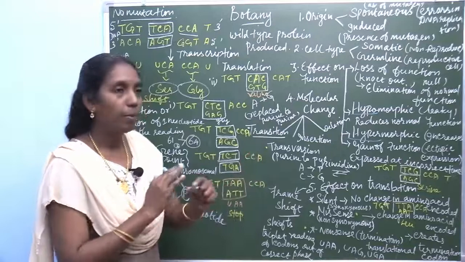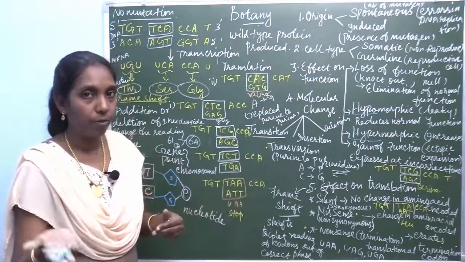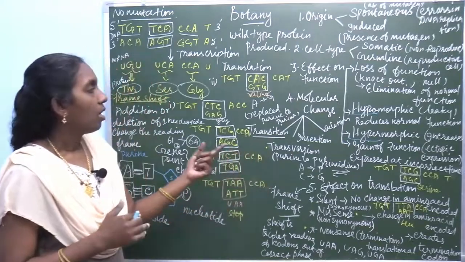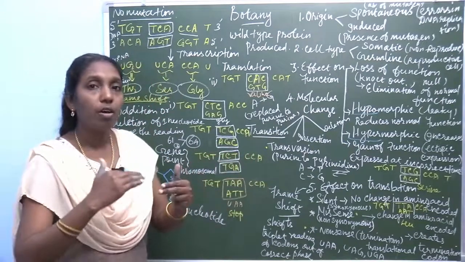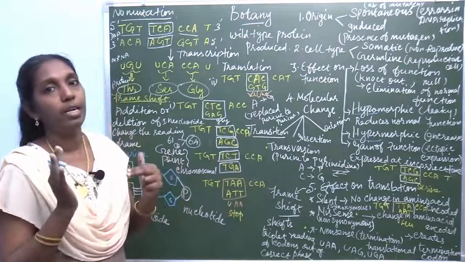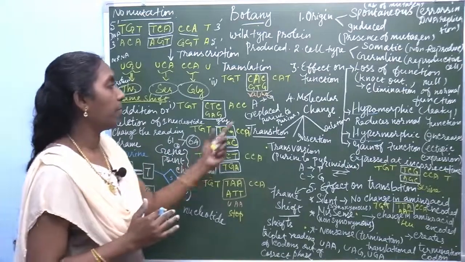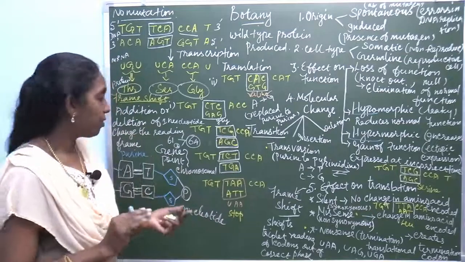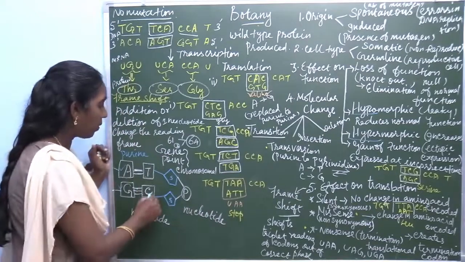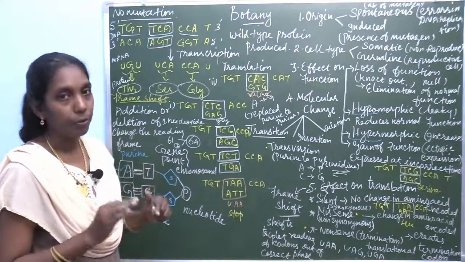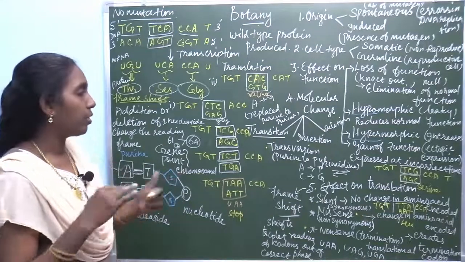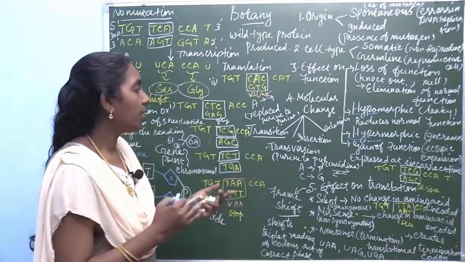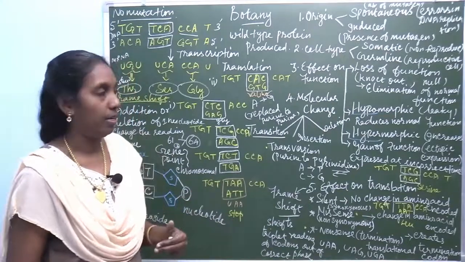Transition is replacement of purine to purine. Transversion is purine to pyrimidine. First remember what purine and pyrimidine are. Adenine and guanine are purines. Thymine and cytosine are pyrimidines. So there are two different types, transition and transversion.